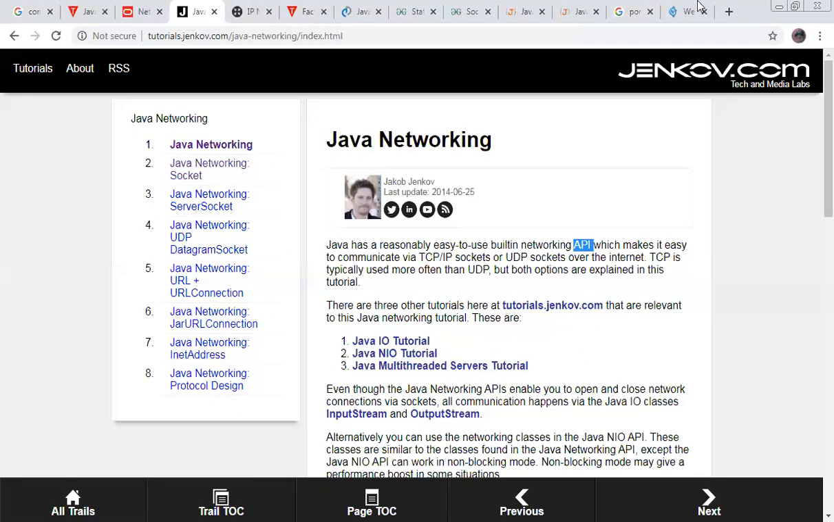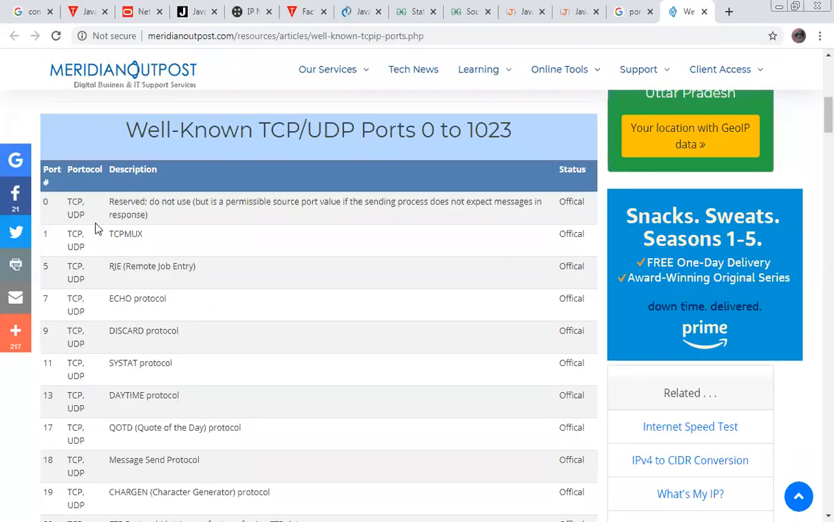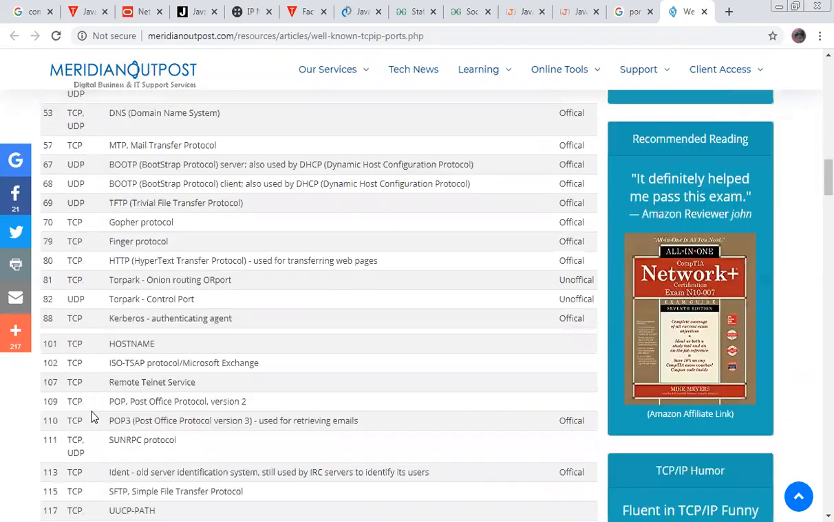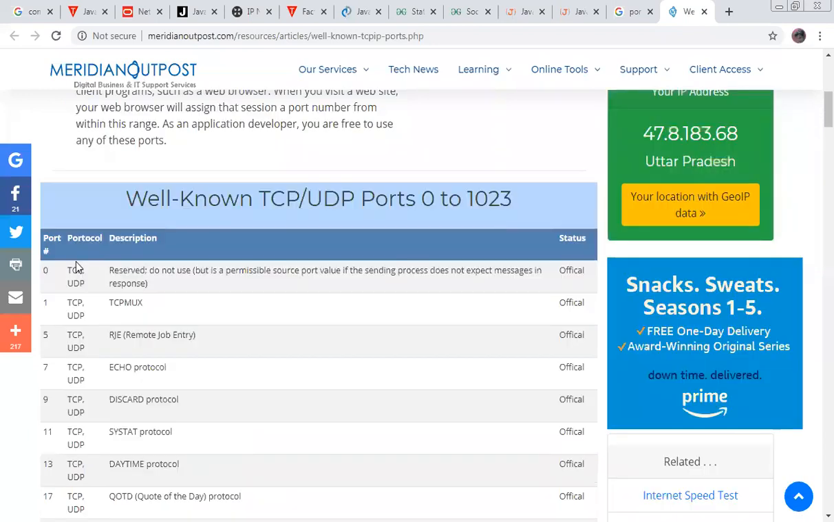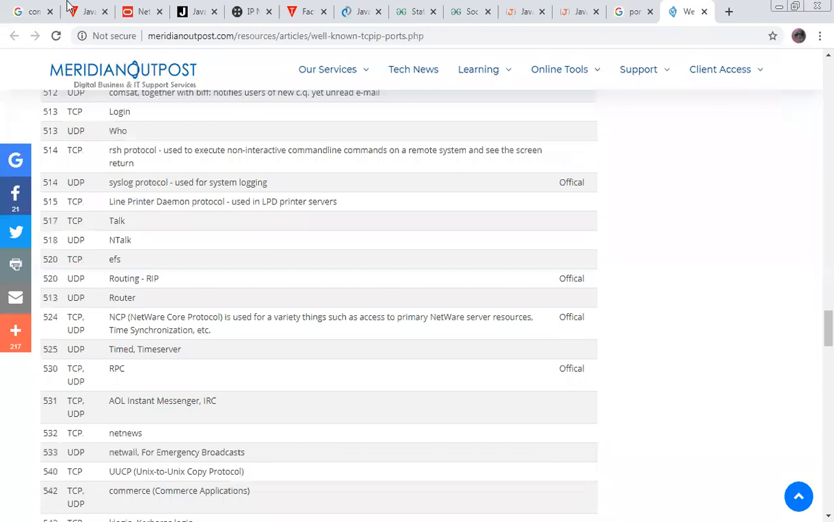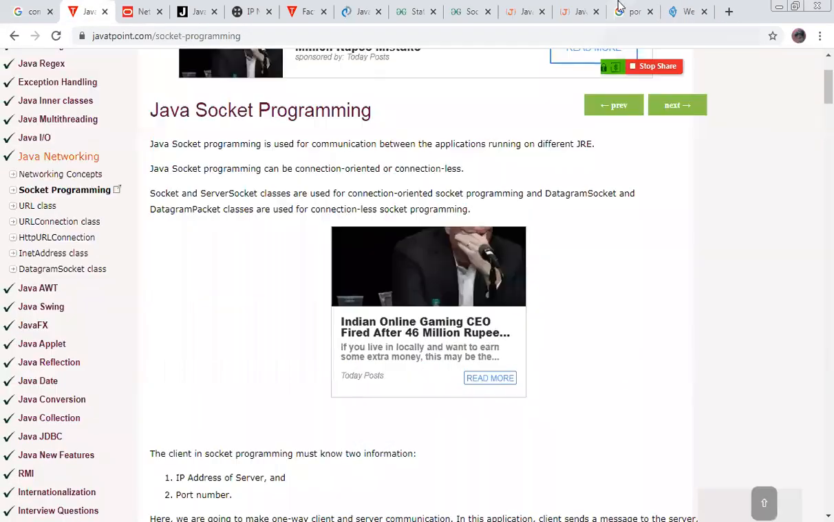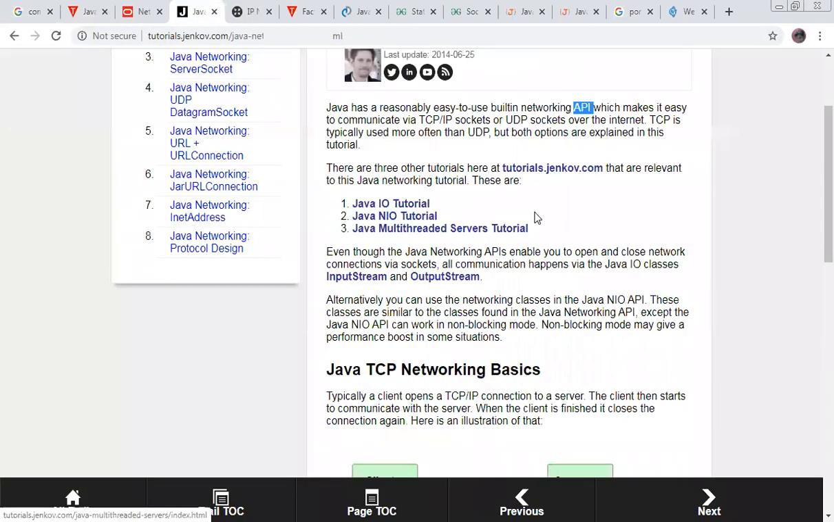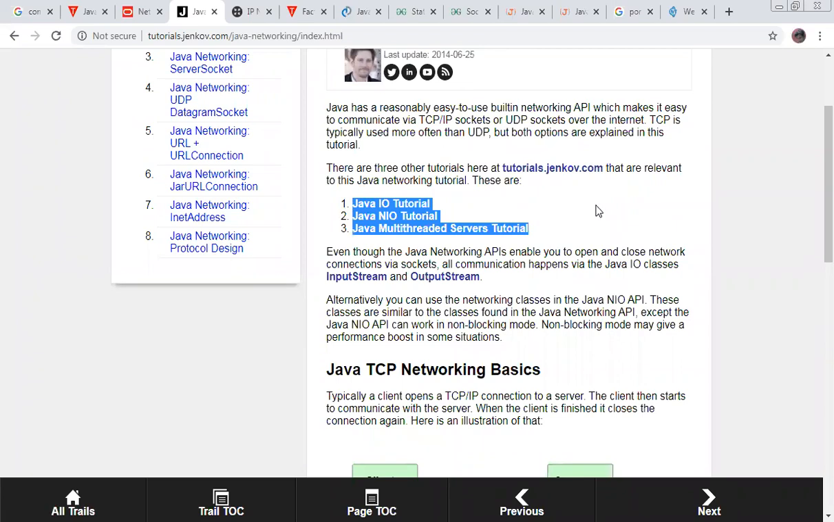This is how TCP and UDP work, having different port numbers, and we define the sockets on this, which helps us easily manage the system. There are three other tutorials: Java input output tutorial, Java NIO tutorial, Java multi-threaded servers tutorial. These are something we need to understand about networking.